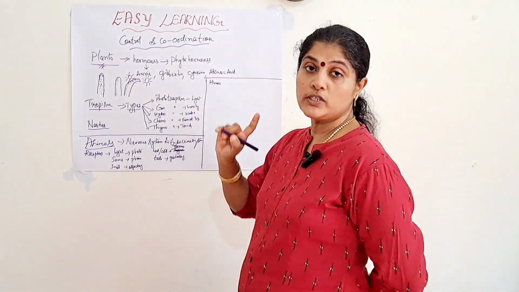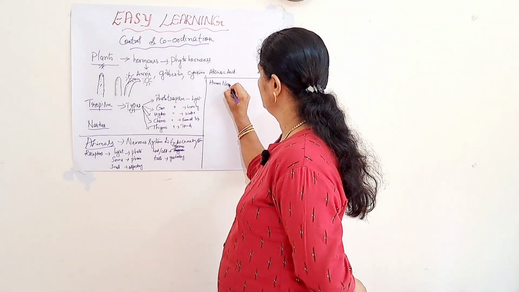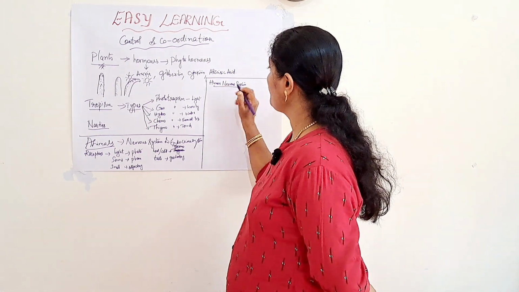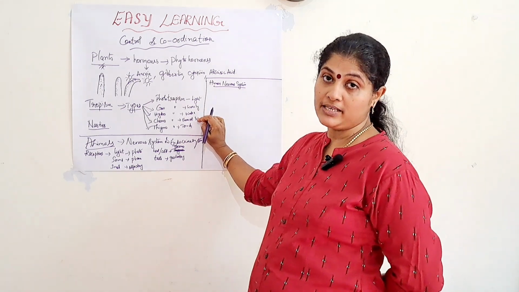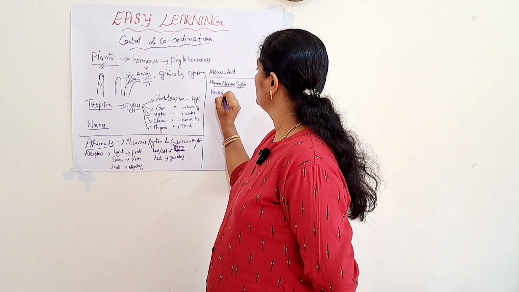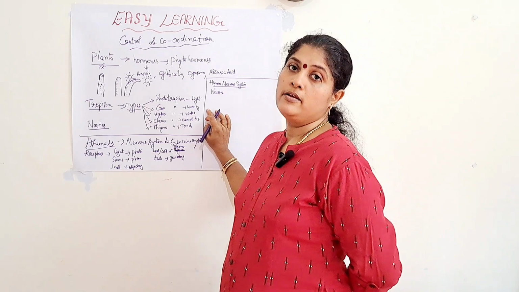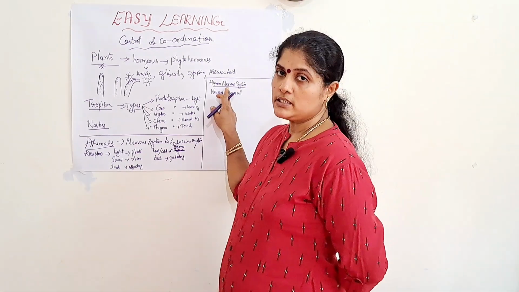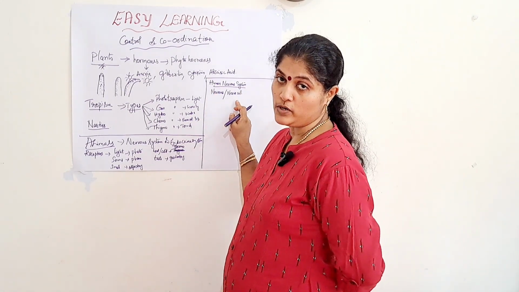I have told that two systems are there. One is the nervous system and the other is the endocrine system. Human nervous system. One of the main parts in the nervous system which helps in transferring messages is the neuron. The nervous system is made up of special cells known as neurons, otherwise known as nerve cells.